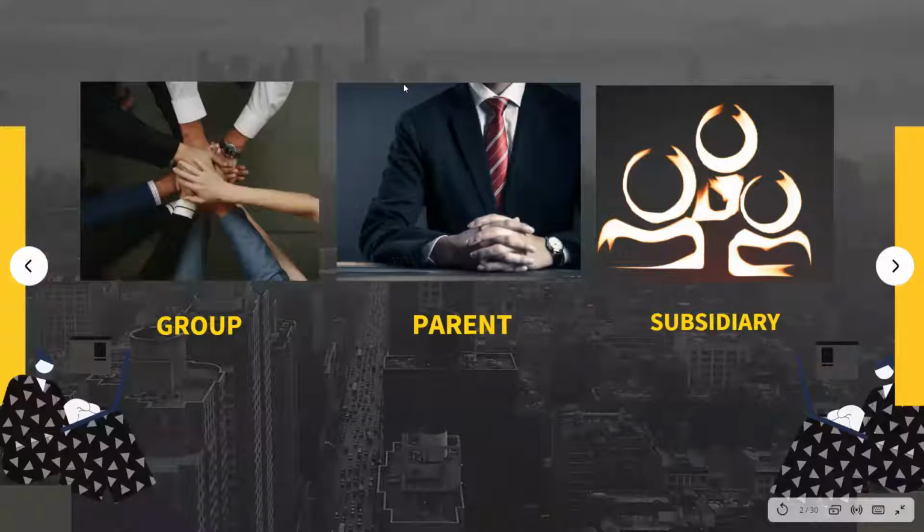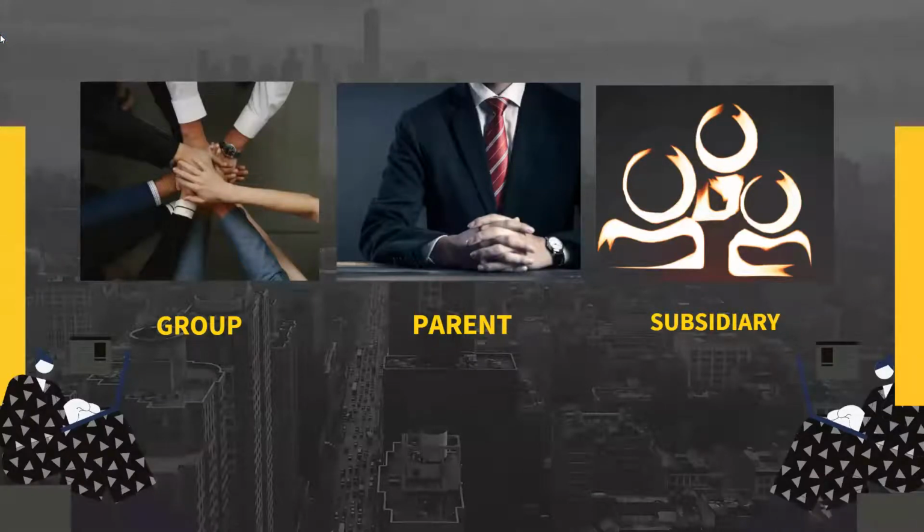PFRS 10 prescribes the principles for the preparation and presentation of consolidated financial statements. We have the terms here: group, parent, and subsidiary. I think all of us here know these terms already. Group refers to the parent and its subsidiaries. Parent refers to an entity that controls one or more entities. And subsidiary is the entity that is controlled by the parent.